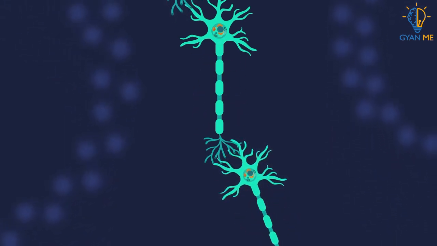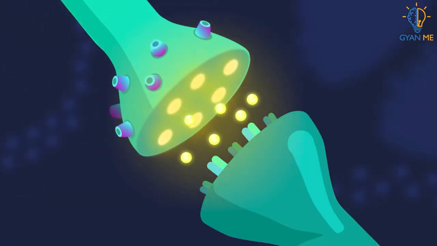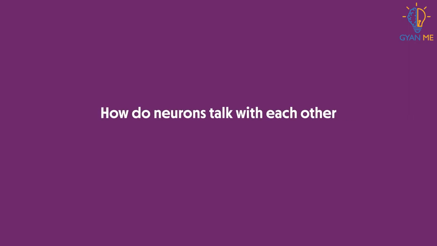In the next video, we will see how electrical signals are transmitted from one neuron to another. That is, how do neurons talk to each other.